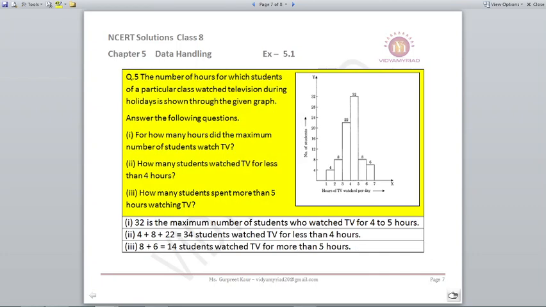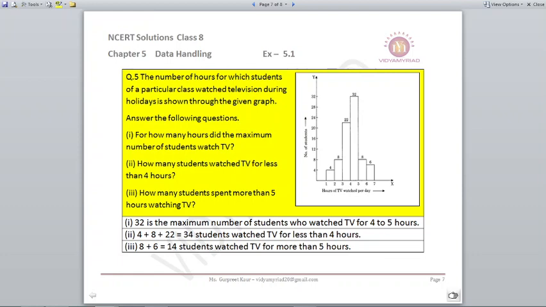The number of hours for which students of a particular class watch television during holiday is shown in the given graph. Answer the following questions. Looking at this graph, we will answer for how many hours the maximum number of students watched TV. The tallest bar will be the maximum, that is 32, the maximum number of students who watch TV for 4 to 5 hours.